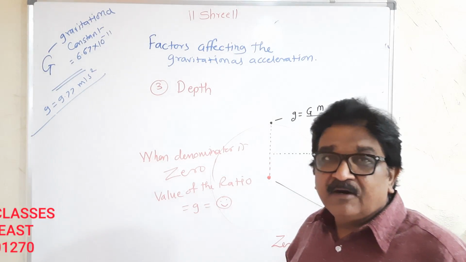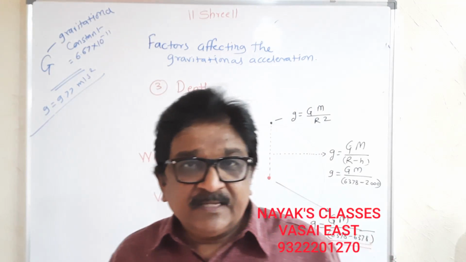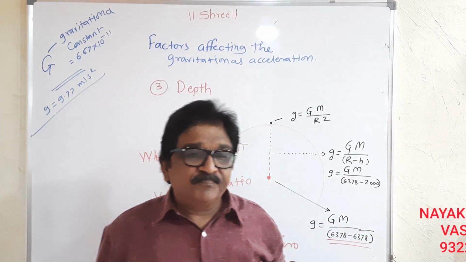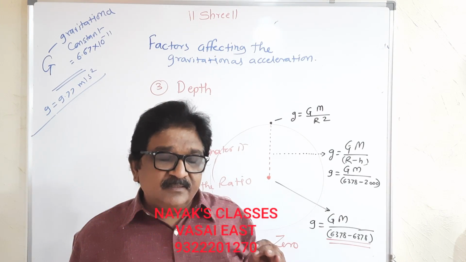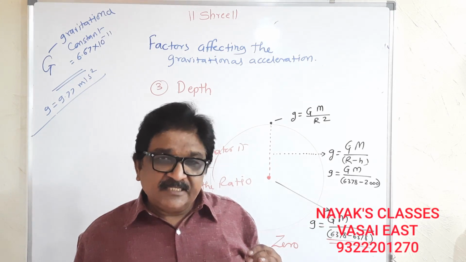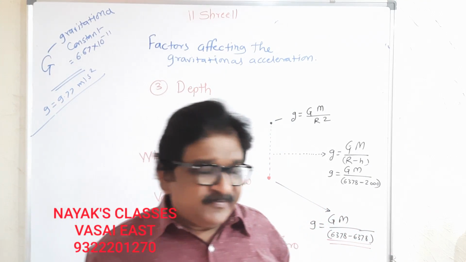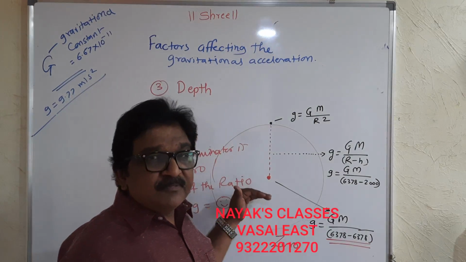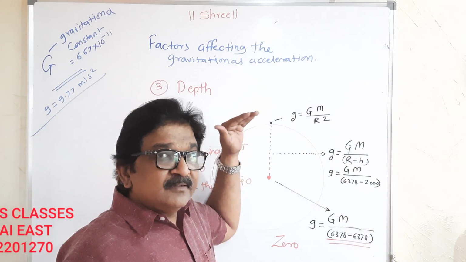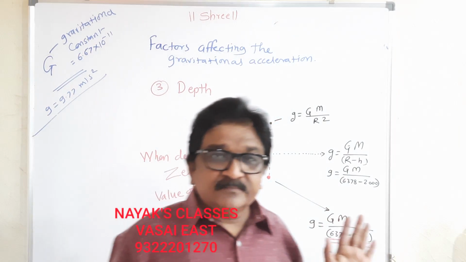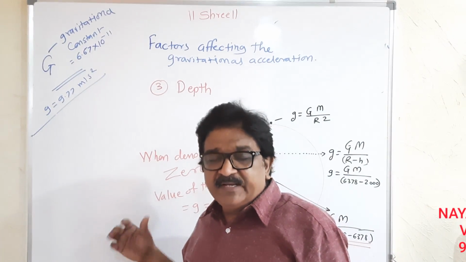This finishes our topic, factors affecting acceleration due to gravity. There are 3 factors: shape of the earth, height from the earth, height inside the earth. Correct? So this finishes. This question will be like this.